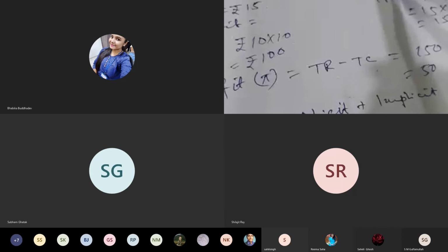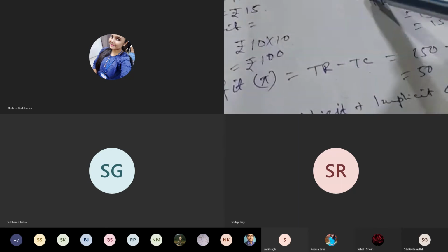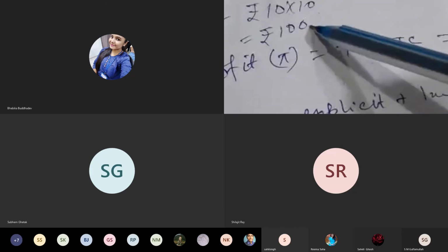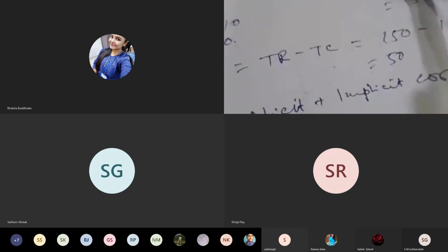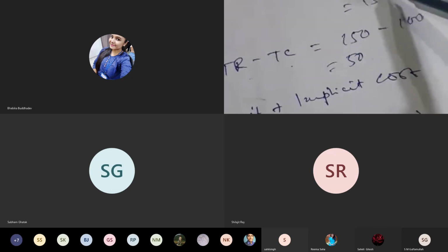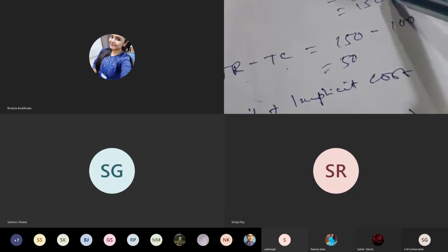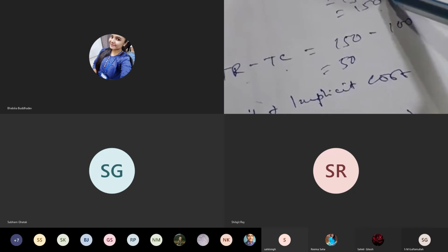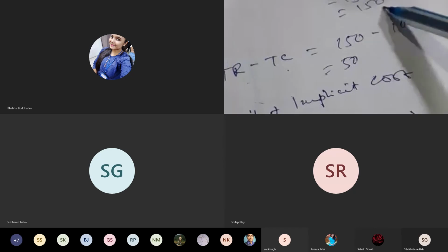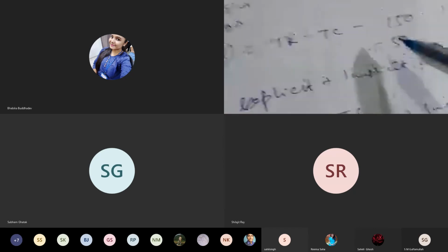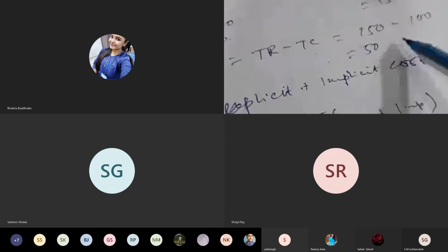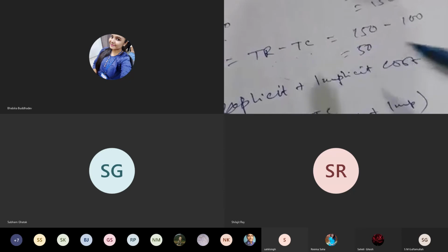So total cost will be the per unit cost of ₹10 into the number of quantity produced. So 10 into 10 is equal to 100 total cost. And then total revenue is equal to P into Q. The market price is ₹15, and the number of units sold or produced is 10 units. So total revenue earned by the manufacturer or the entrepreneur is ₹150. So by the formula, profit is equal to total revenue minus total cost. So this is 150 minus 100, which is equal to 50.